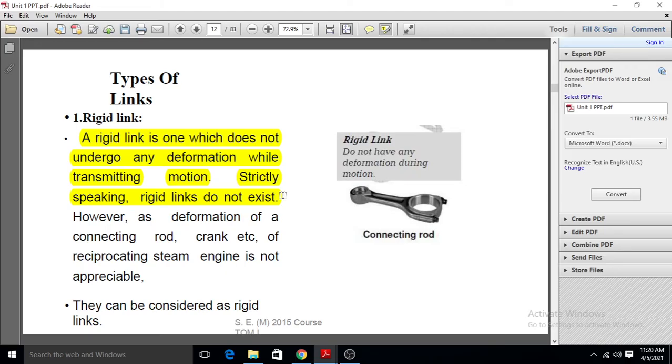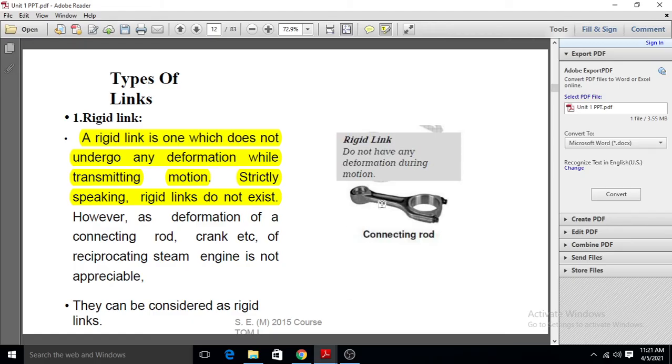If we apply some force on any body, then there is a small change in its shape and size on a micro level. So a perfectly rigid body does not exist, but for our purpose we will define it so. We will not discuss the deformation of the body on a micro level.